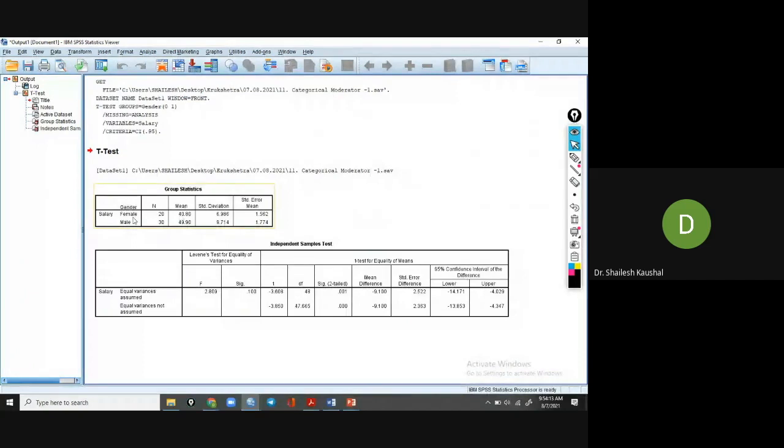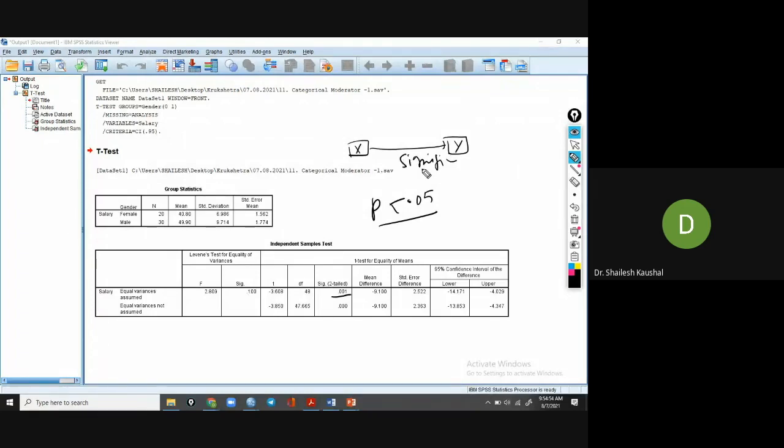So here the mean salary of female teachers is 40.8 and of male teachers 49.9. So there is a difference, but whether this difference is significant or not, the p value tells us. Here the p value is less than 0.05. It means the relationship between the y dependent variable and x independent variable is significant.